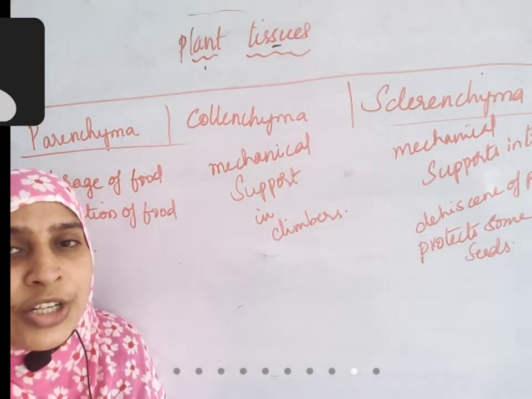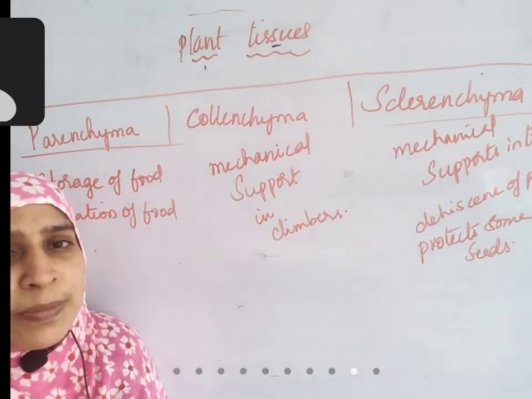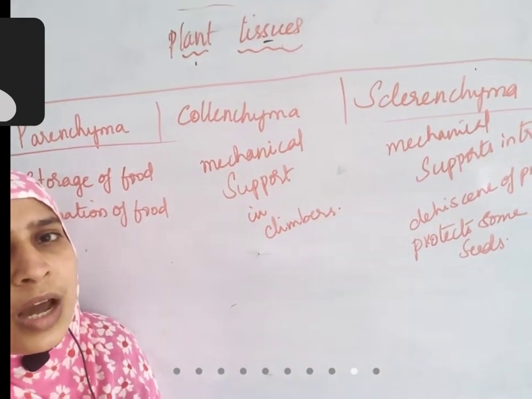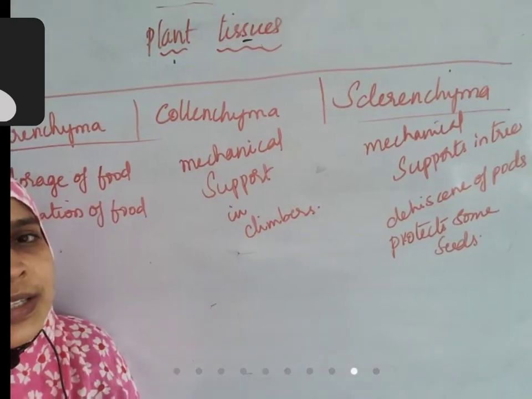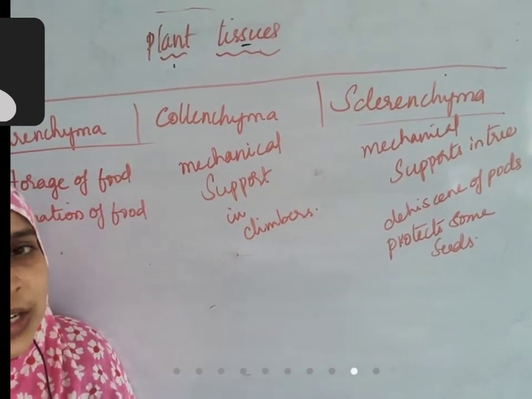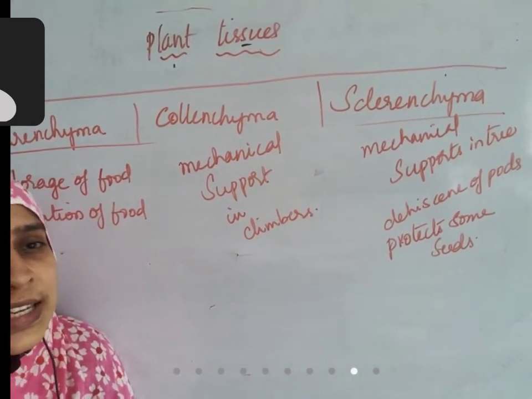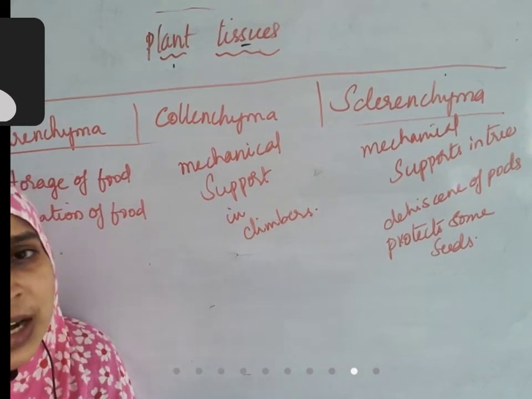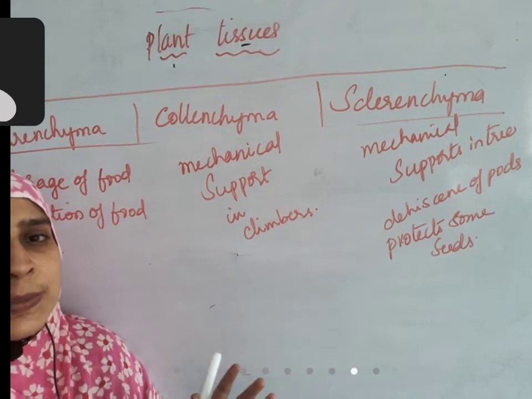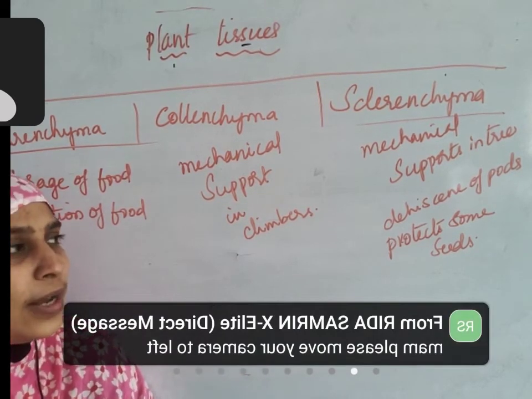Outside there is a hard shell. That hard shell is made up of sclerenchyma and it helps in protection of that inside seeds. Dehiscence: sometimes you have seen that fruit pods will burst open to help the seeds in dispersal. That process is called as dehiscence.